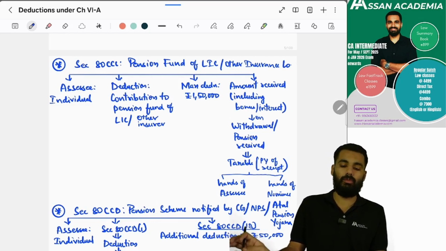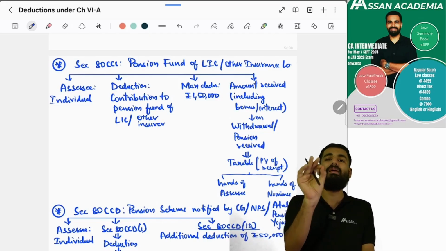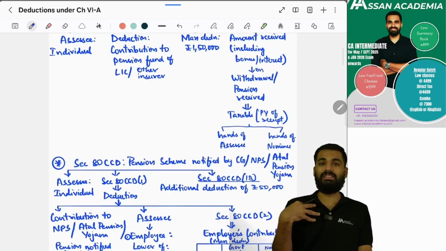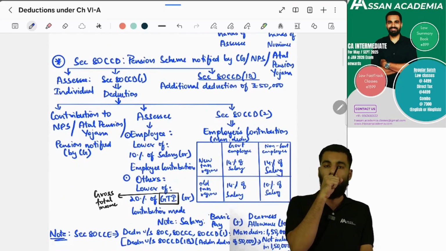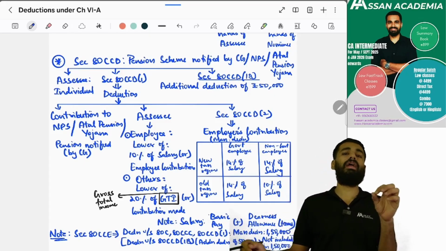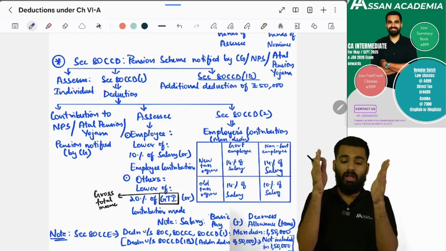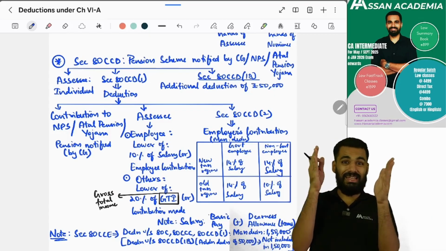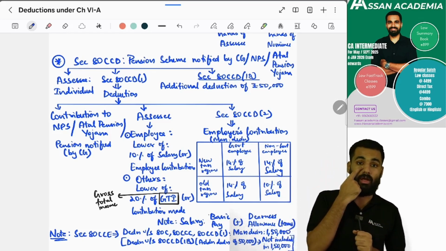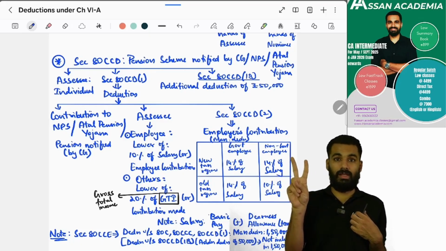Who should be the assessee? An individual should be the assessee, and he is contributing to the pension fund of LIC or any other insurance company. He can claim a maximum of 1,50,000 rupees as deduction. Yes, and when he receives the amount, it will be taxed in his hands. Next, section 80CCD, this is NPS, also called Atal Pension Yojana. If the assessee is an individual and he is contributing to this NPS, then in that situation there are two kinds of things that can happen.